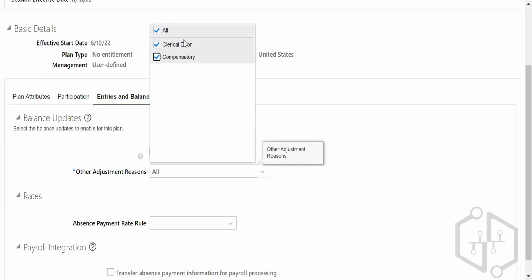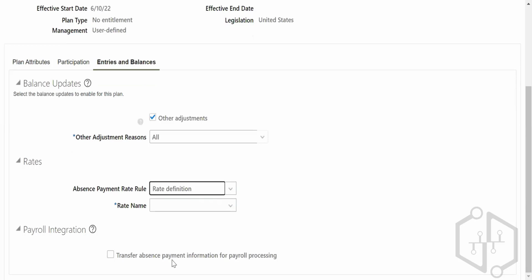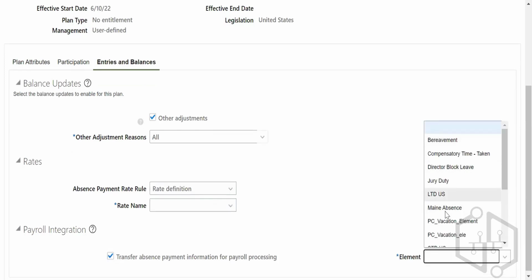Okay. Adjustment means whatever error you are having, you can adjust that thing. Absence payment rate definitions. Okay. Now this is your question: transfer absence payment information for payroll processing. That means if you want to transfer the payroll information, then you can transfer, right? You have to create an element for transferring that payroll information, right?